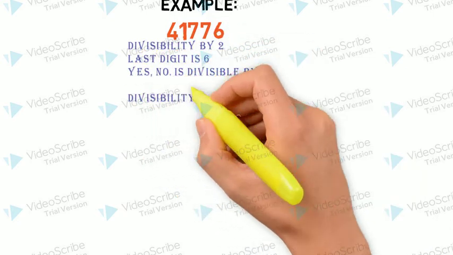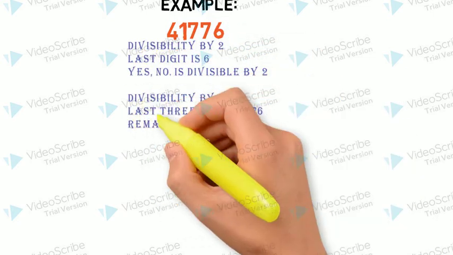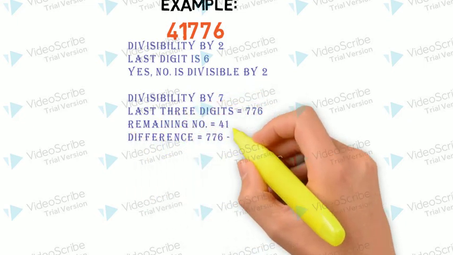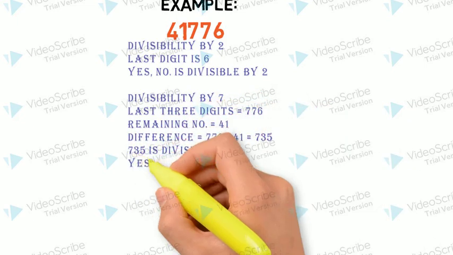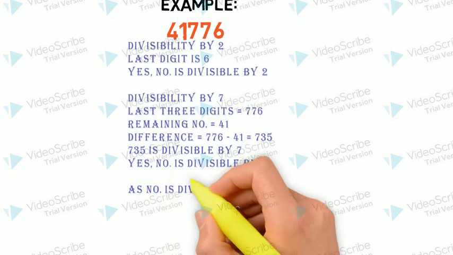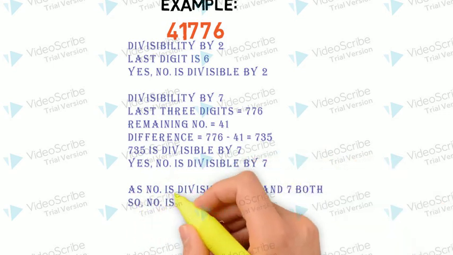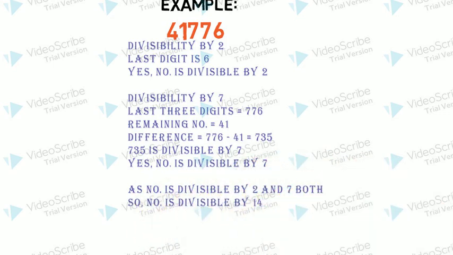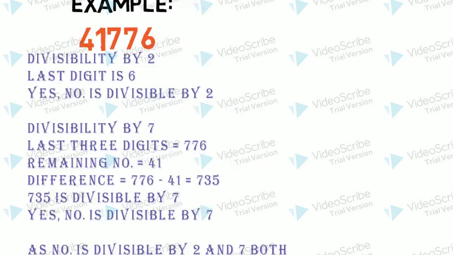What about 7? Again we will follow the steps of 7. Last three digits 776, remaining number 41. The difference is divisible by 7. That means the number is divisible by 2 and 7 both. So we can say the given number is divisible by 14.